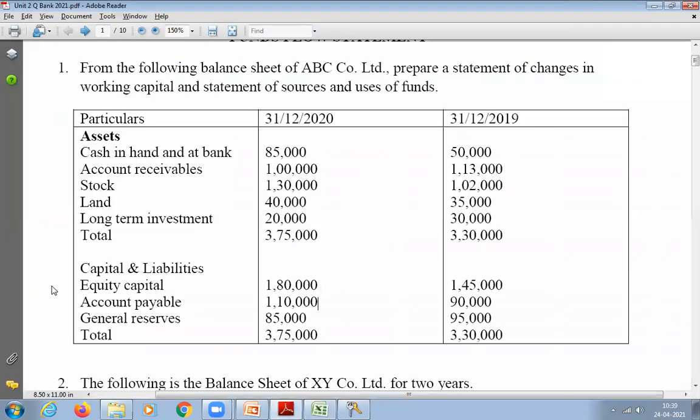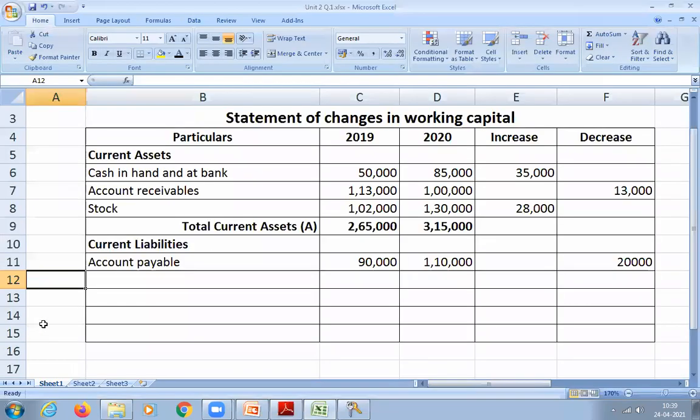Next, any other current liabilities? No, sir. Equity, is it long term or current liability? Long term. Reserves, long term. It is also a fixed liability or long term liability. So we have only one. Now calculate total current liabilities. We have only one, so it will be the same, 90,000 and 1,10,000.